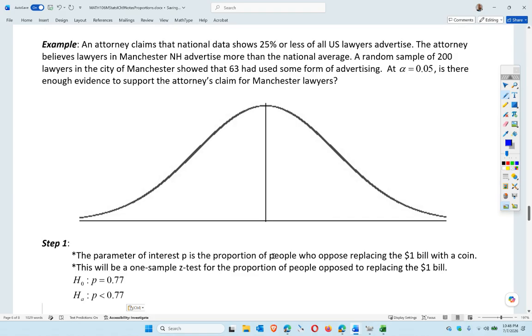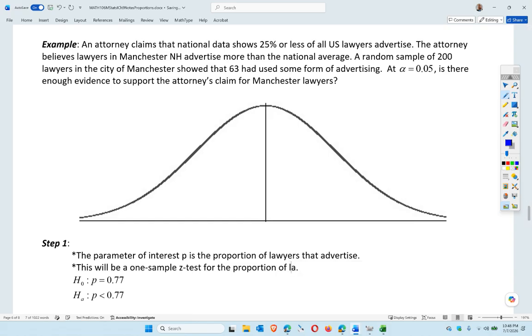Okay, so p is the proportion of lawyers that advertise. So still a proportion of lawyers that advertise. Okay, so it's a one sample, right?